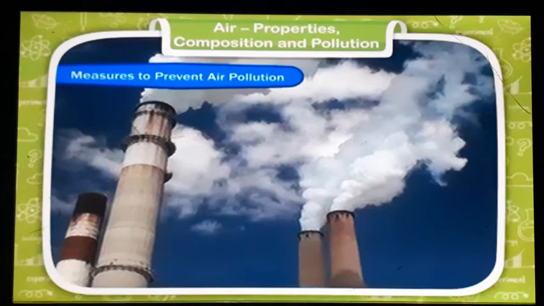Thus, you can learn that air is very important for us, and we should not pollute it because of its importance.